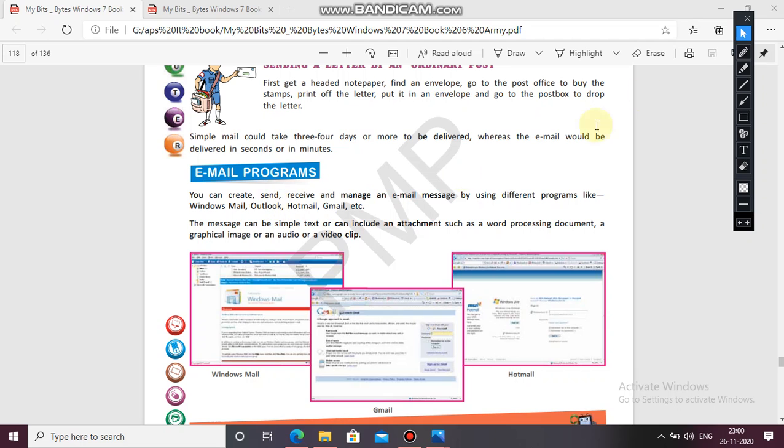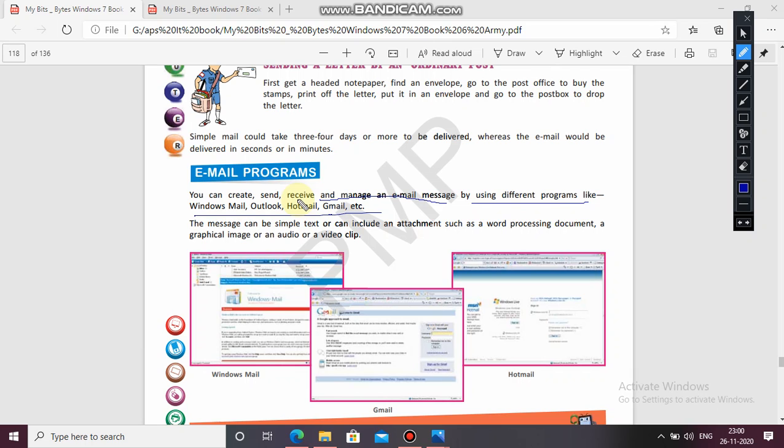You can create, send, receive and manage email messages by using different programs like Windows Mail, Outlook, Hotmail, Gmail. Of course, we are using these things. So we can create, send, receive and manage an email message by using different programs.